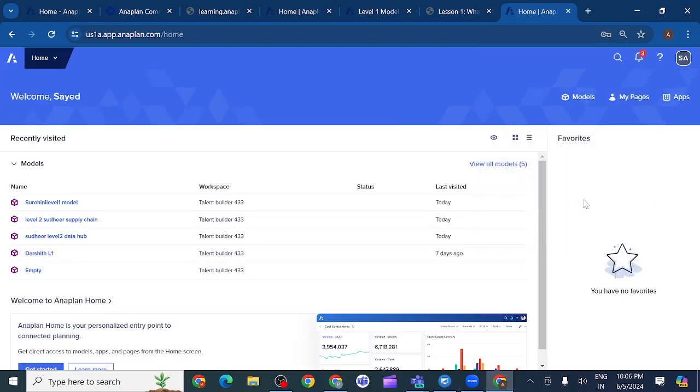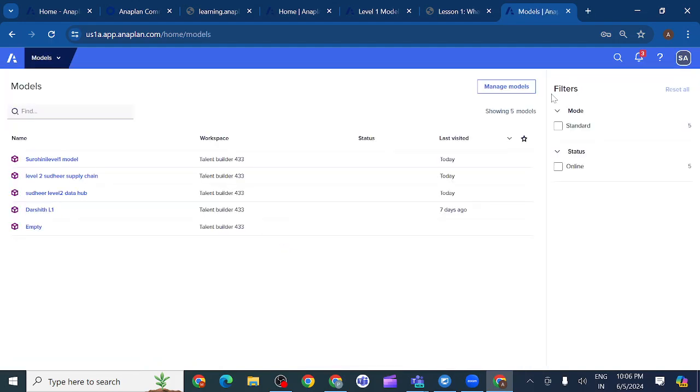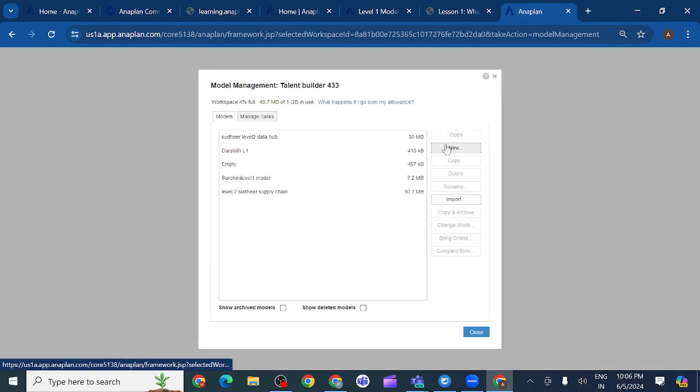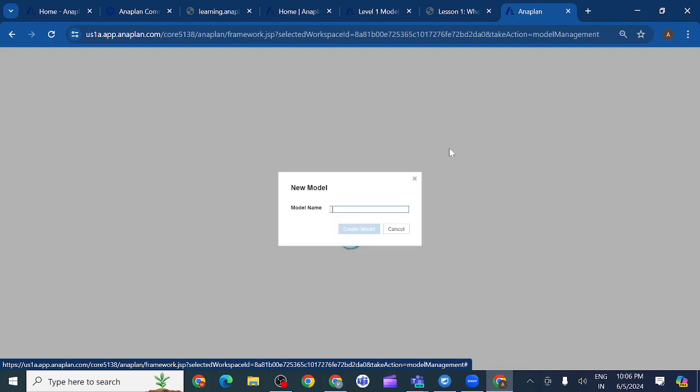So you can see here, I will create a new model here. To create the new model, what should I do? Click on models, click on manage models, and here I need to click on new model.